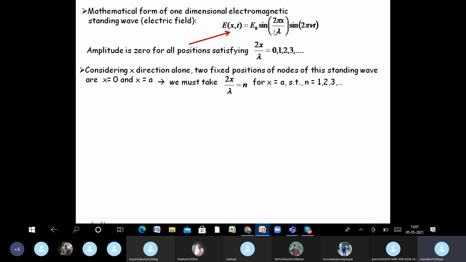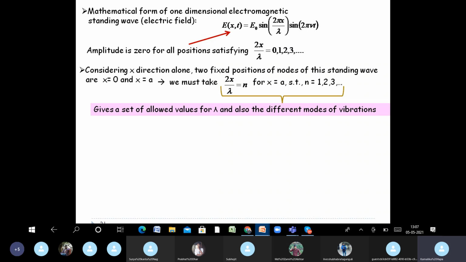Here, if you see, 2x by lambda equal to n at n equal to 1, 2, 3. Okay? So this is the condition for the amplitude to become 0 at a given nth position of a node. So this gives a set of allowed values for lambda and also the different modes of vibration.